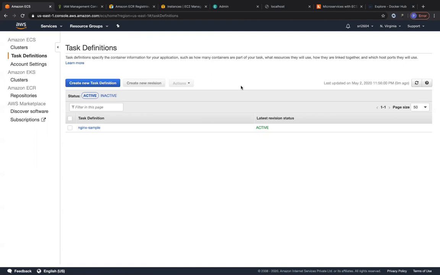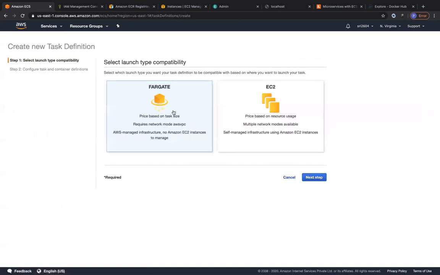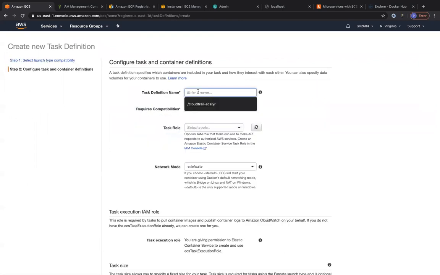So let's go ahead and create the task definition and listen to only the important configurations that we are doing over here. And obviously, since we chose the compatibility type to be of Linux plus EC2 instances, we are not going to go with Fargate. We are going to go with EC2. I'm going to give the task definition a name. So this is a low level configuration. I'm going to call this the student task.